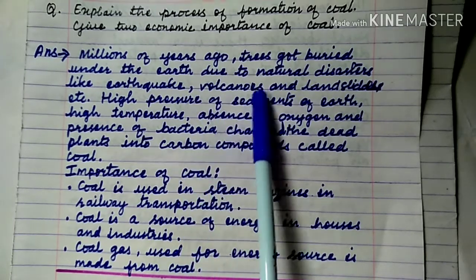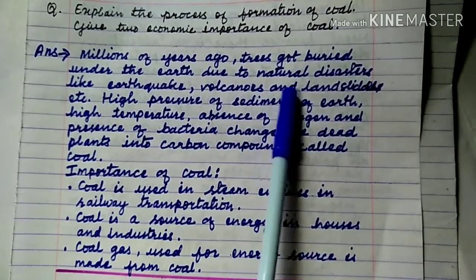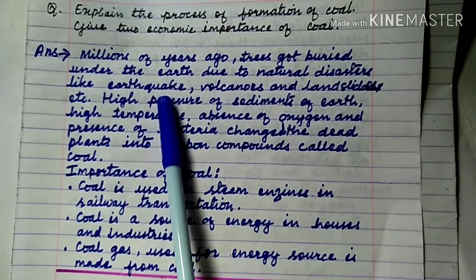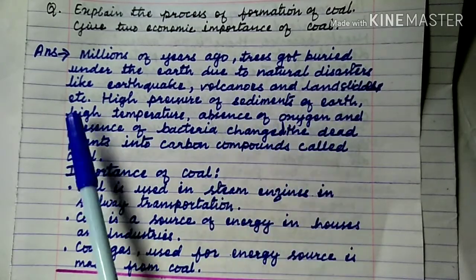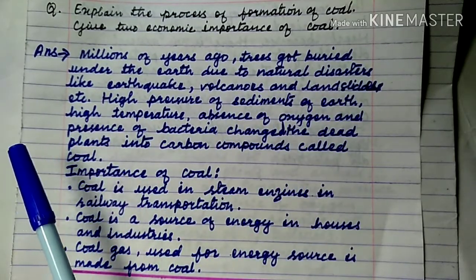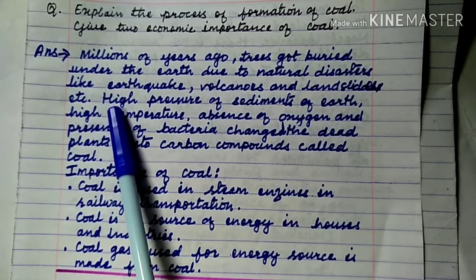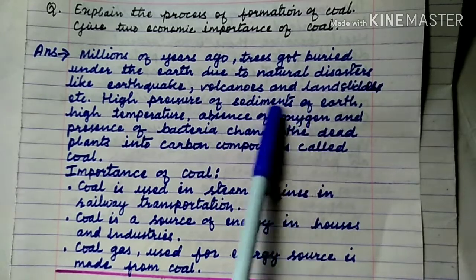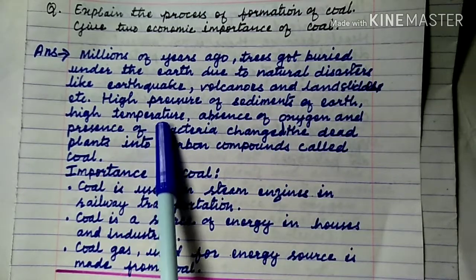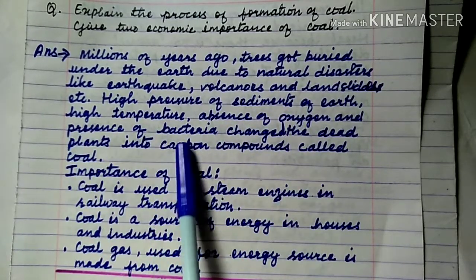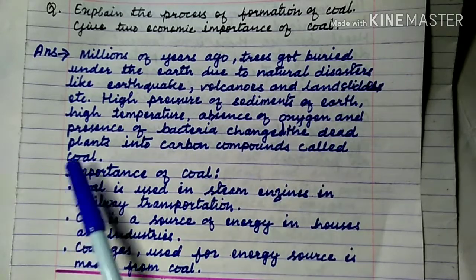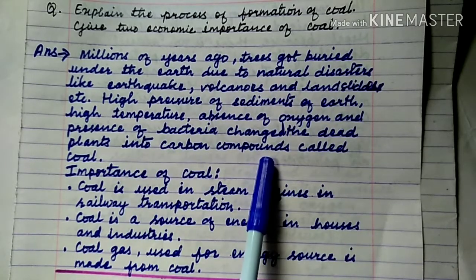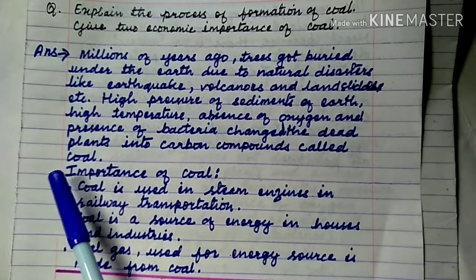Millions of years ago, trees got buried under the earth due to natural disasters like earthquakes, volcanoes and landslides, etc. Mainly carboniferous trees of the Paleozoic era, carboniferous period. High pressure of sediments of earth, high temperature, absence of oxygen and presence of bacteria changed the dead plants into carbon compounds called coal. So simple.